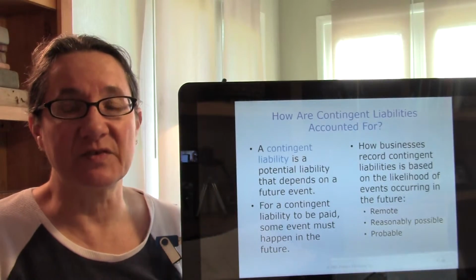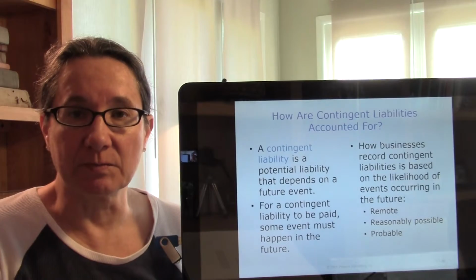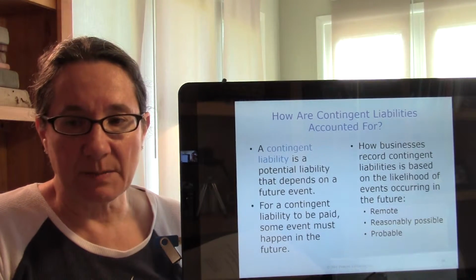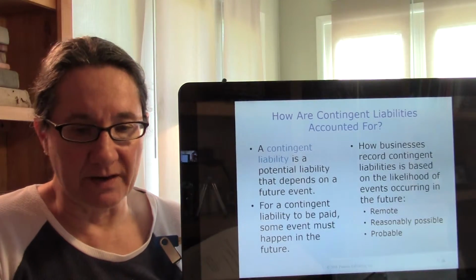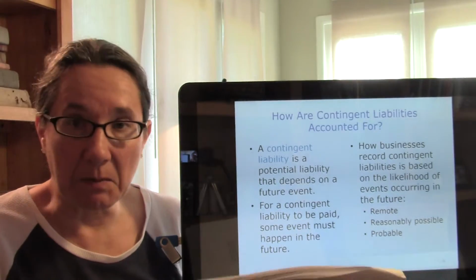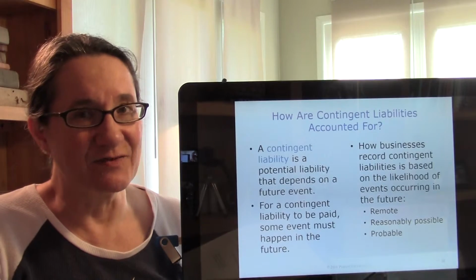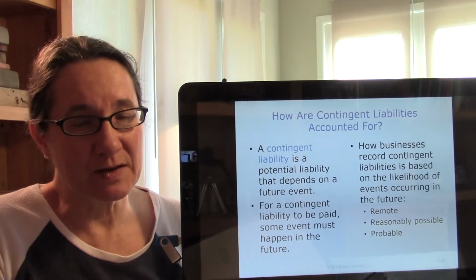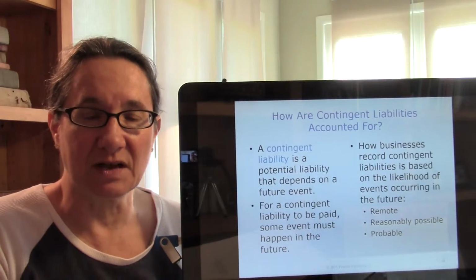A good example of this would be a lawsuit. So imagine you're the accountant for Walmart, right? So somebody is suing you, and you have to figure out, well, are they going to win that lawsuit? Is it very likely? And if they do win it, how much? Right? So that's a contingent liability. So if it's very remote, you don't worry about it. If it seems like they're probably going to win the lawsuit, but you're not real sure how much, and you're not 100% sure they're going to win the lawsuit, you put it in the notes.